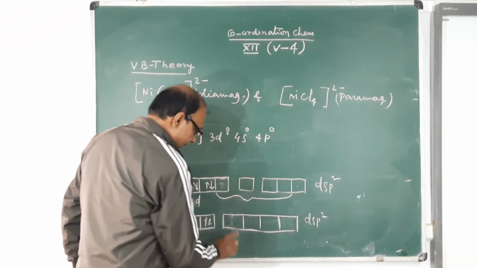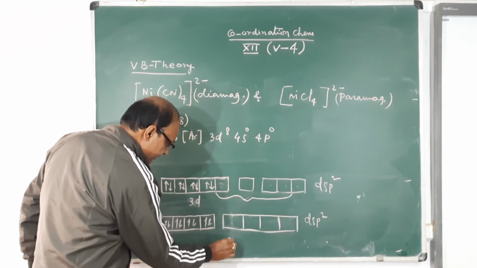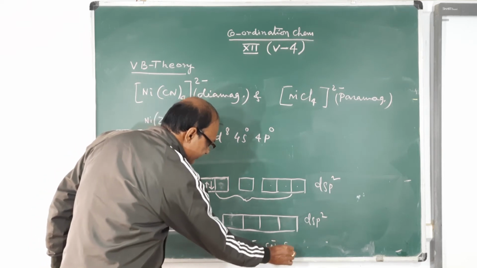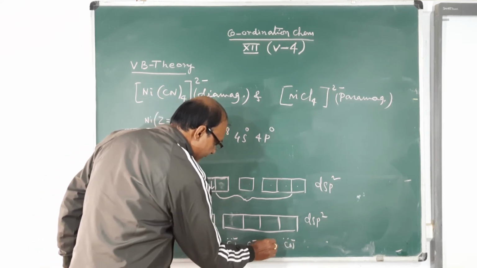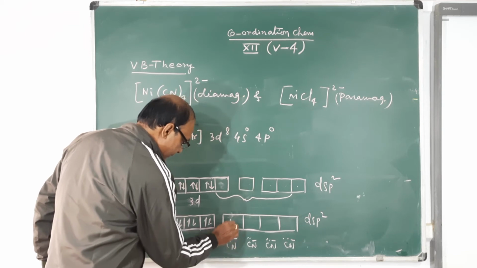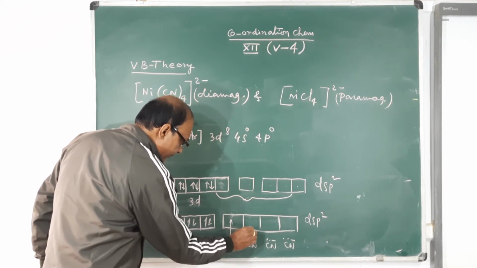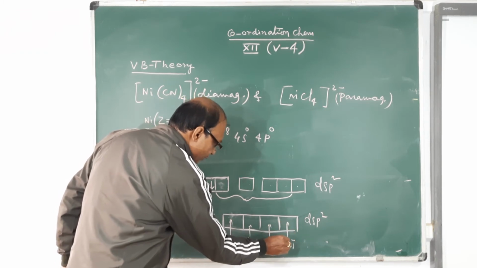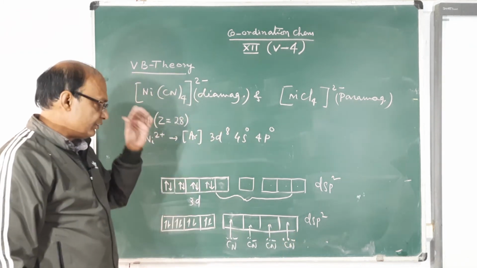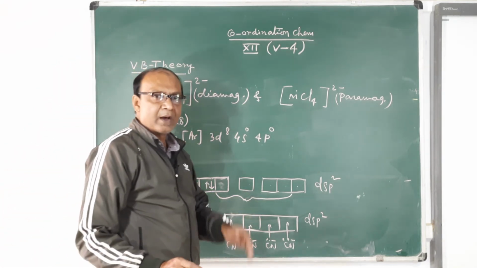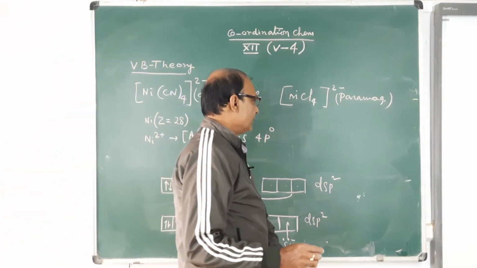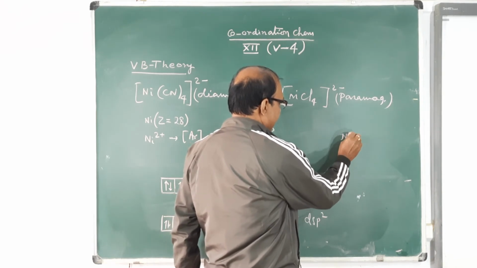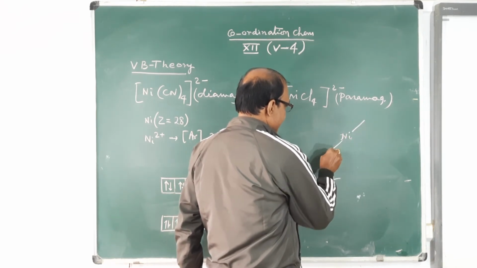Now you see, there are 4 CN minus ligands, and the lone pair is donated by each CN minus for coordinate linkage, and dsp2 hybridization is taking place. As you know, dsp2 is square planar, therefore the diagram of the complex will be a square planar complex of Ni like this.